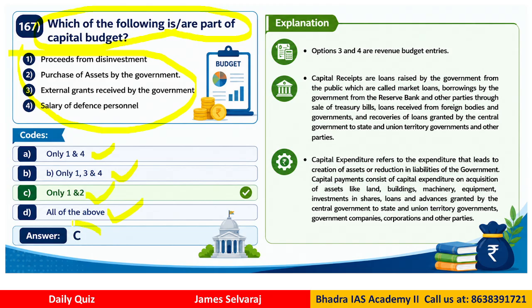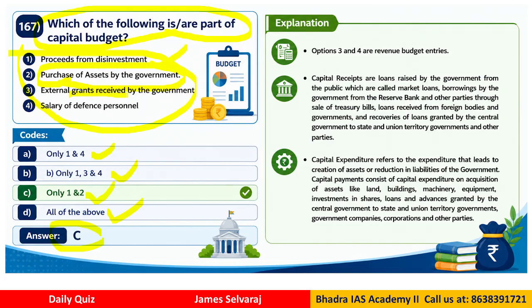So the correct answer is C, right? That means only 1 and 2. So if you look at it, the capital budget generally has capital receipts and capital expenditure. So disinvestment basically comes under capital receipts. Buying of assets, any property by the government, is a capital expenditure. These two are capital budget.